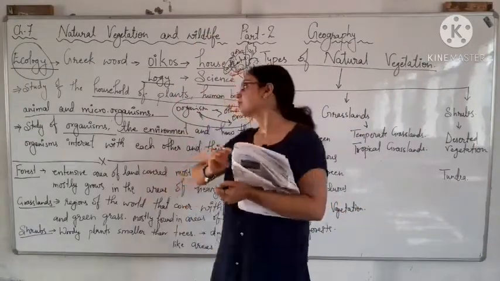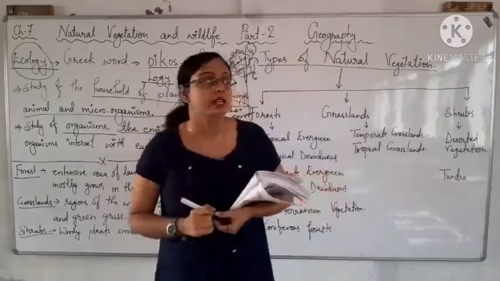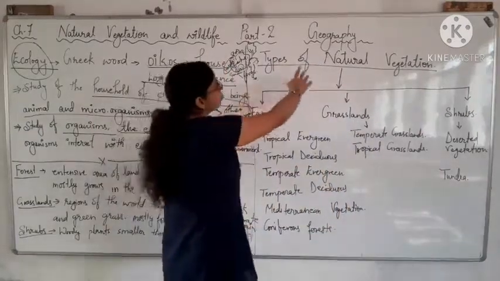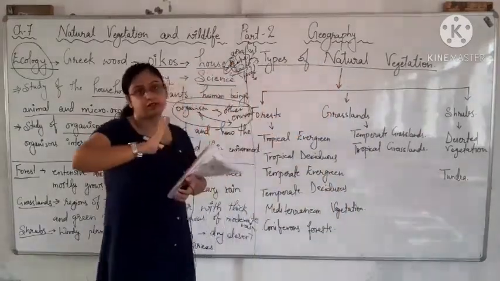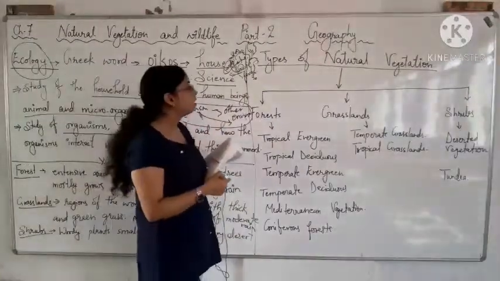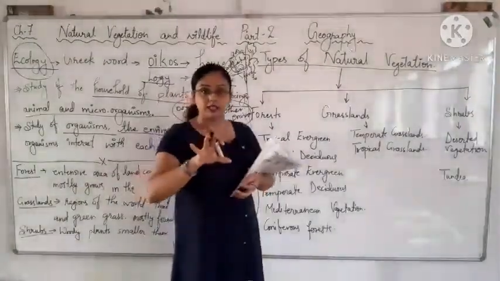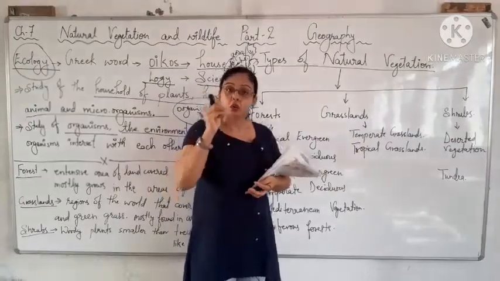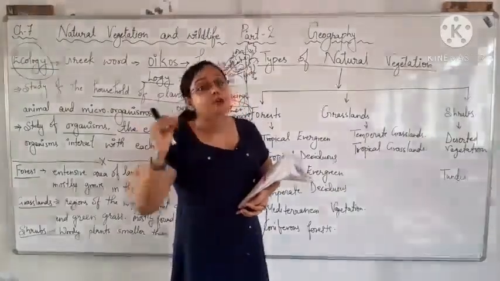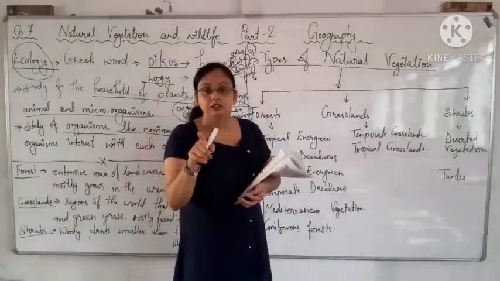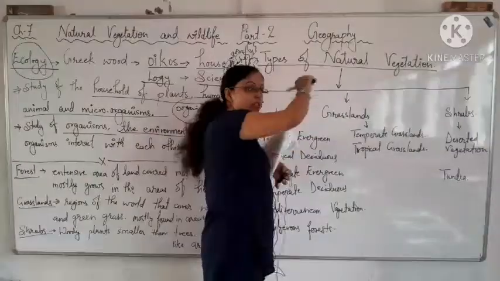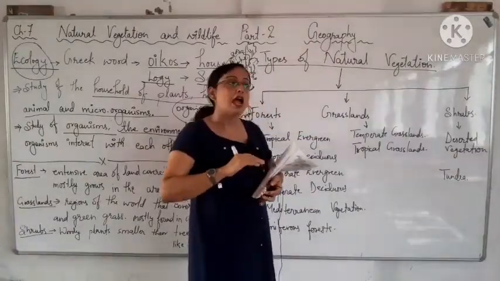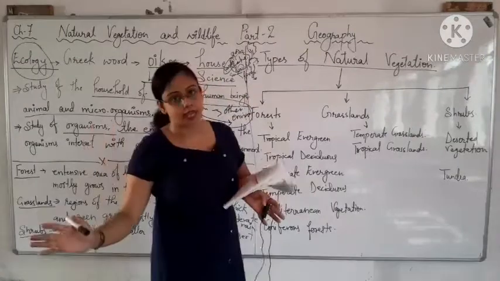Now we will discuss the types of natural vegetation. We already discussed that the growing of plant life or flora is called natural vegetation, and that it has different types.